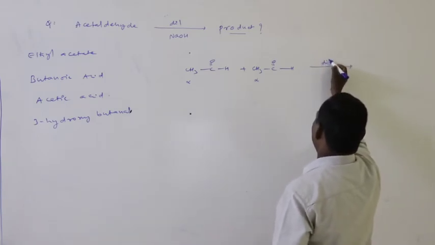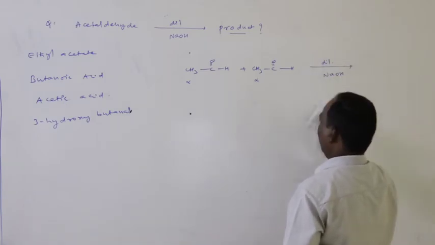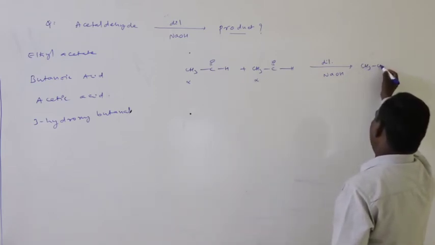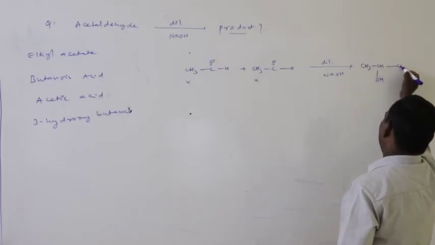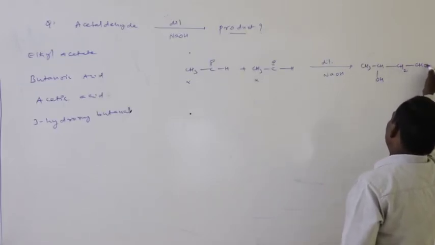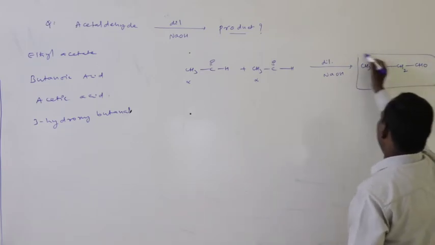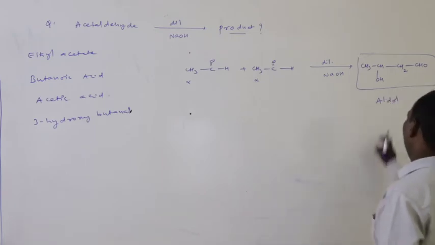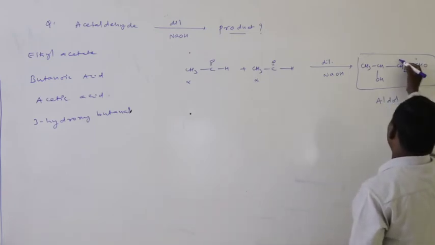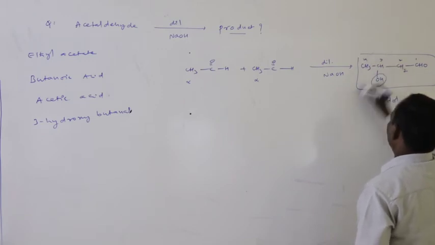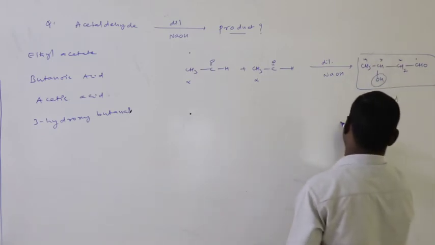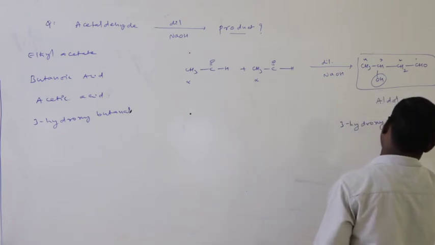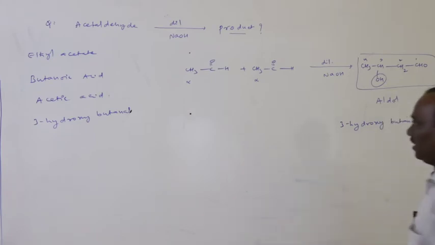So in the presence of dilute sodium hydroxide, it gives CH3CHOH CH2CHO. Okay, this is the aldol formation. Now aldol is 1, 2, 3, 4, so the aldol IUPAC name is 3-hydroxybutanol.